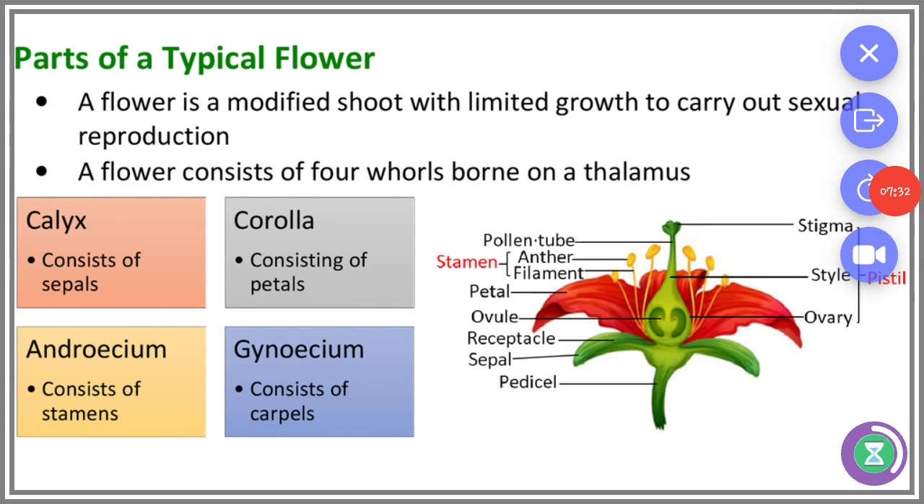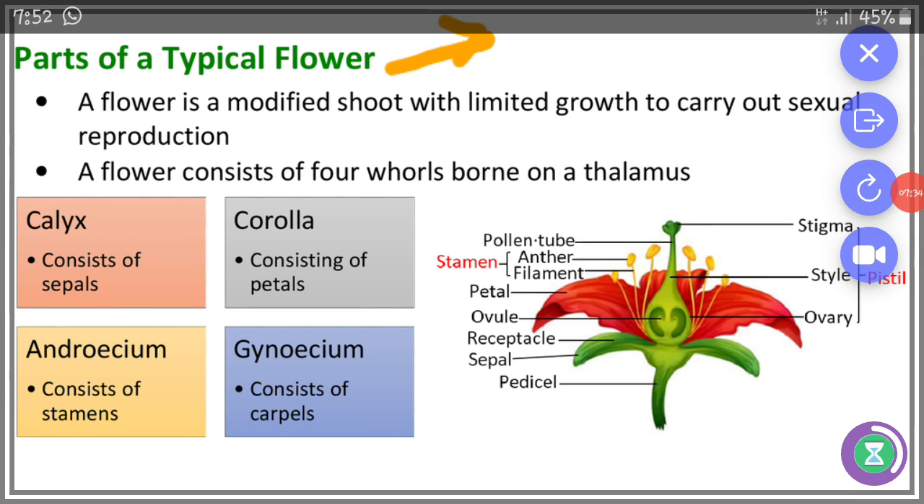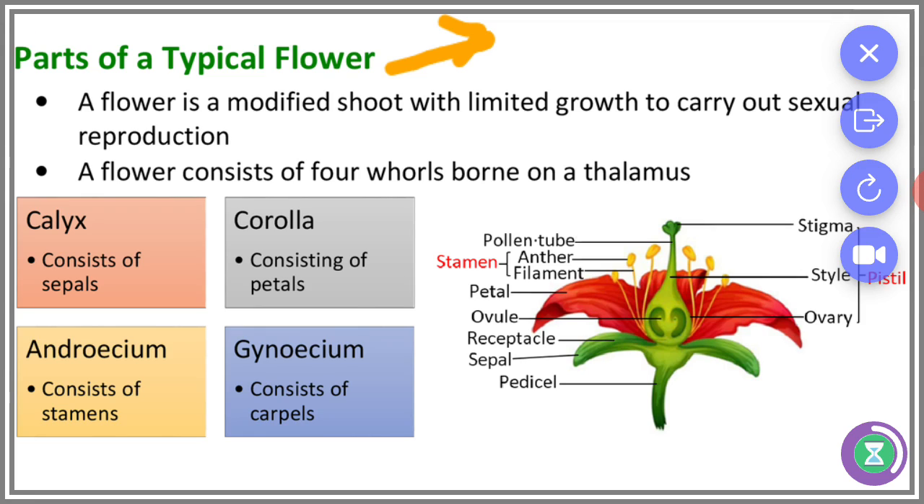And next, parts of the typical flower. A flower is a modified shoot with limited growth to carry out sexual reproduction. A flower consists of 4 whorls. Whorls means layers, there will be 4 layers, borne on a thalamus. Thalamus means poothalam. On that thalamus there will be 4 whorls. These whorls are formed from outside. That is, first one is calyx, second one is corolla, third one is androecium, fourth one is gynoecium.